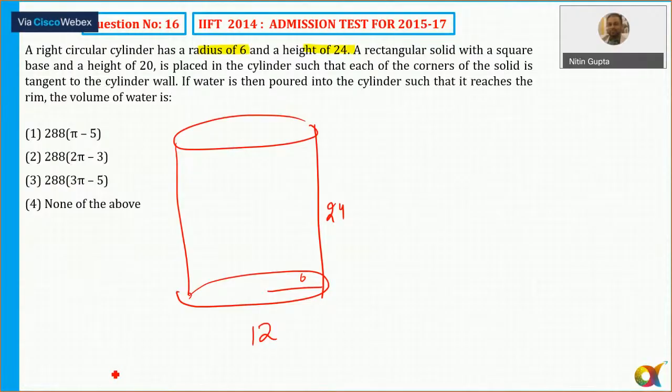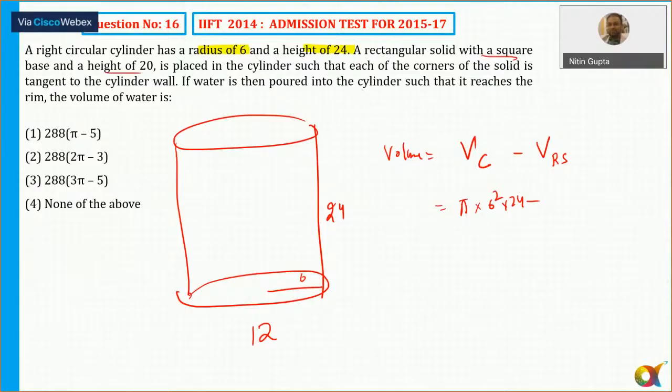If the water is then poured here, then I need to find out the volume of water. So I can say volume of that is a cuboid or rectangular solid. So volume of cylinder minus the volume of rectangular solid. So volume of cylinder, that is pi R squared into height, minus base area by 20.